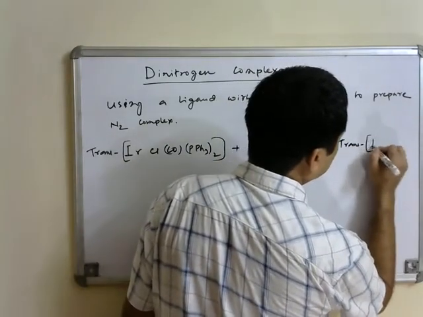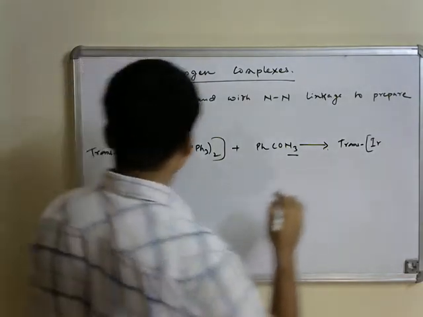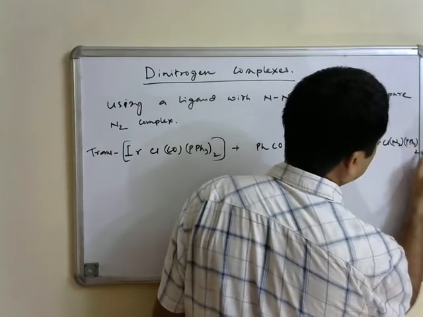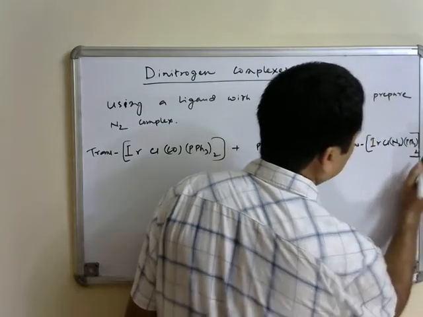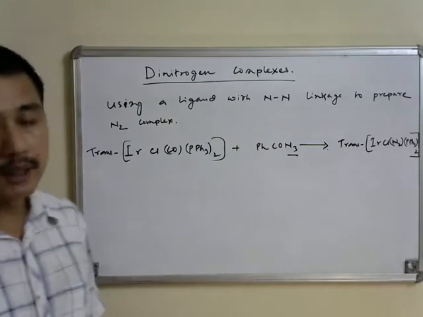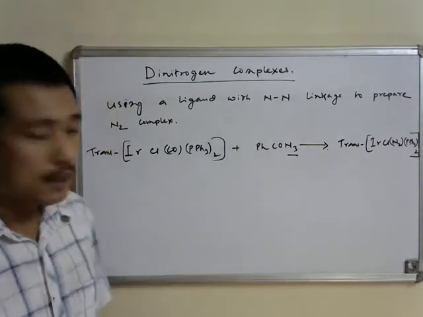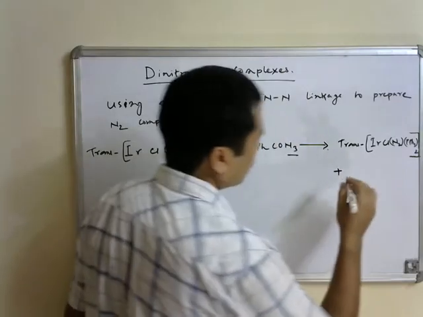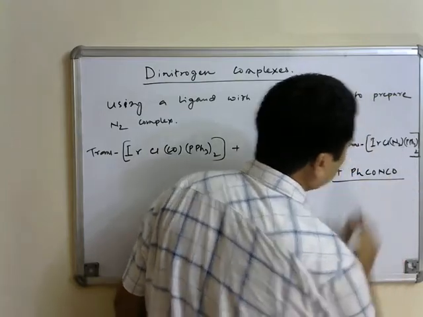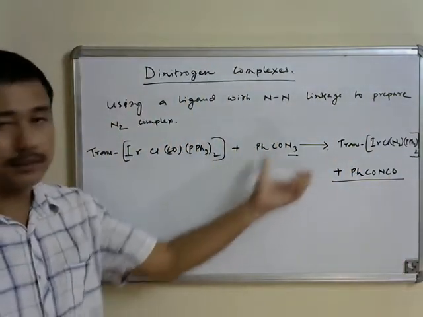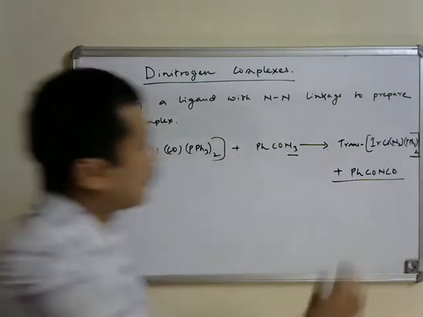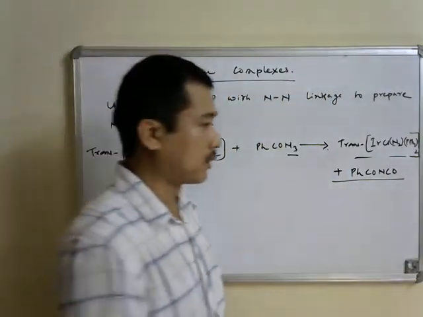Substitute the carbonyl ligand in this precursor Vaska's complex to give us a metal dinitrogen complex by using benzoyl azide as the reagent, and benzoyl isocyanate is going to be the byproduct that is formed after it reacts with the Vaska's complex to give us the iridium dinitrogen complex over here.